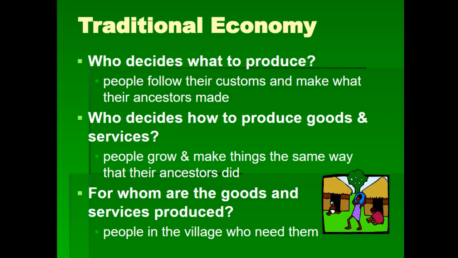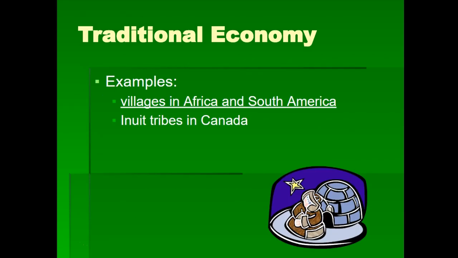Who decides what to produce? People follow their customs and make what their ancestors made. Who decides how to produce goods and services? People grow and make things the same way that their ancestors did. And for whom are the goods and services produced? People in the village or small town who need them. Traditional economy examples are villages in Africa and maybe South America, and Inuit tribes in Canada. Those are all the basic ones that you could think of as a traditional economy.